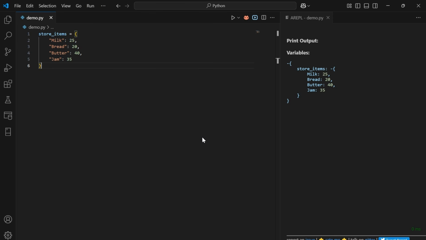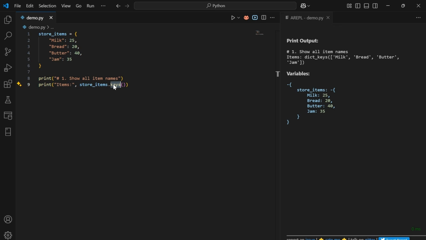Ravi is improving his store inventory system. For that, he wants to see all the item names, check the prices of items, and many more. Dot keys is one of the methods in the dictionary. With the help of this method, we can retrieve all the keys within the dictionary. So by using store_items.keys method, we can get all the keys in the item, that is milk, bread, butter and jam.